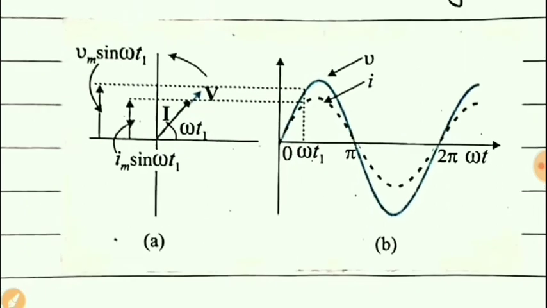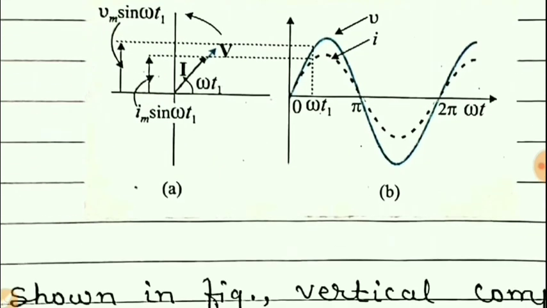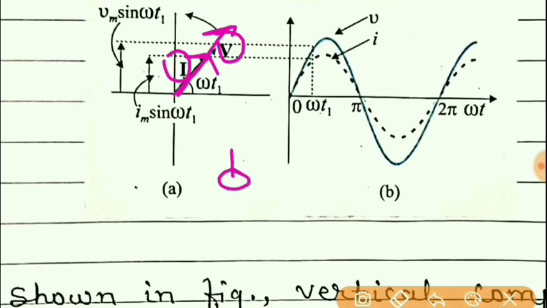So now students, when only a resistor is connected, you can see that both the phasors are on the same line at any time. That is, the angle between V and I will be 0. We can represent the angle between V and I as phi. So here this phi will always be equal to 0 for a resistor connected in a circuit.